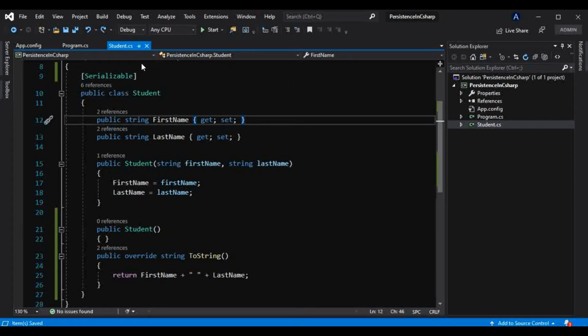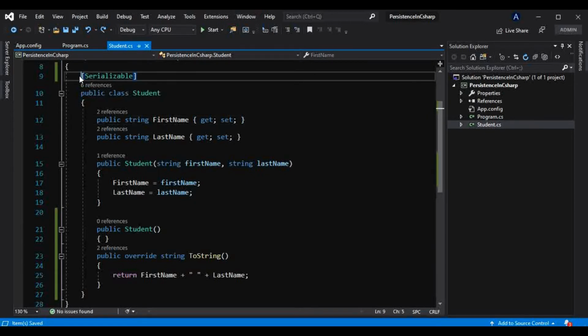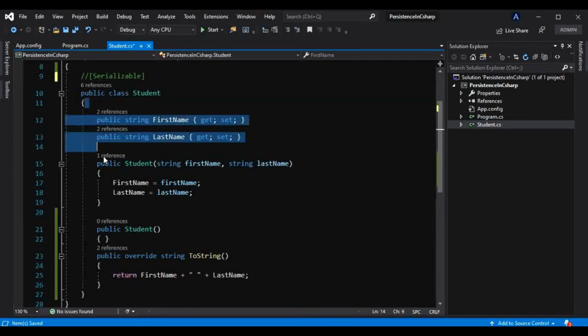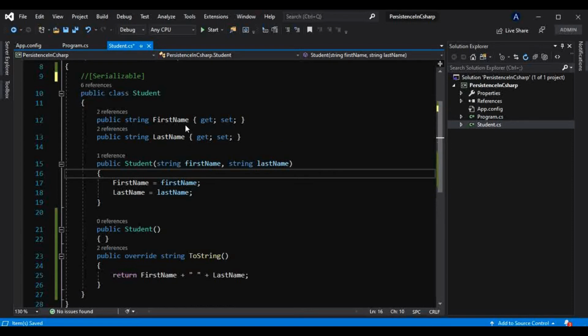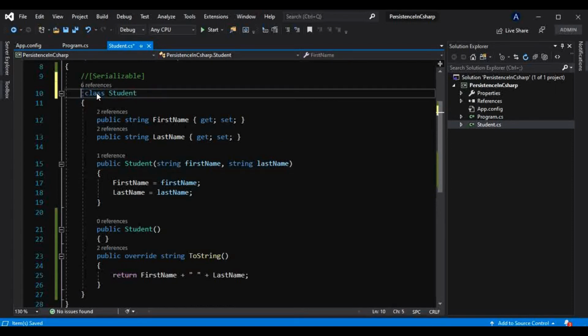That is because XML serialization doesn't require the Serializable attribute, since it only serializes the public members, the objects of public types only, into the stream. So if I remove this public from the class